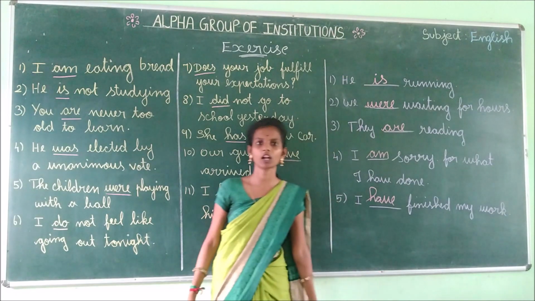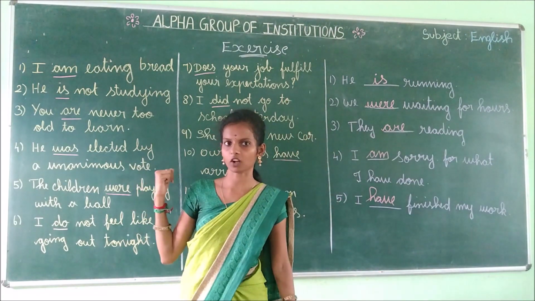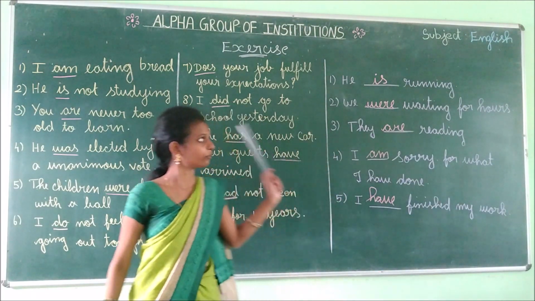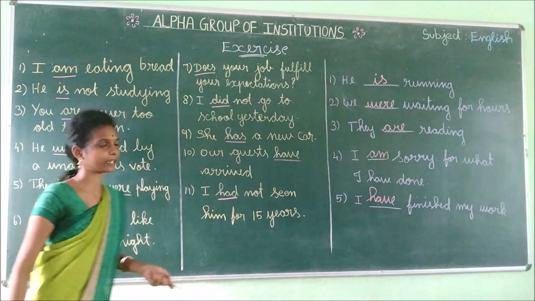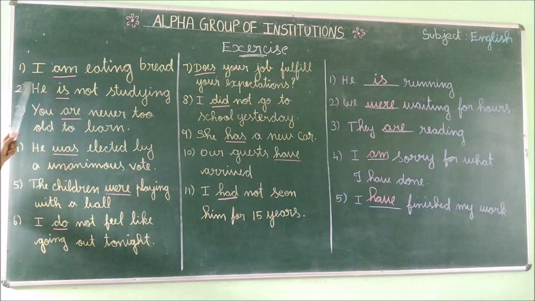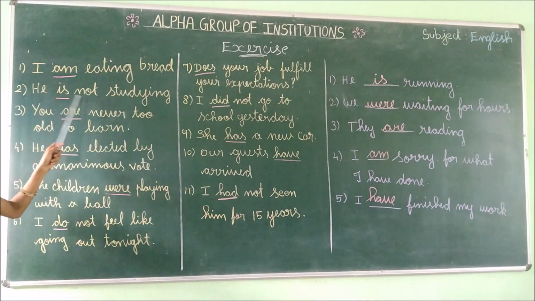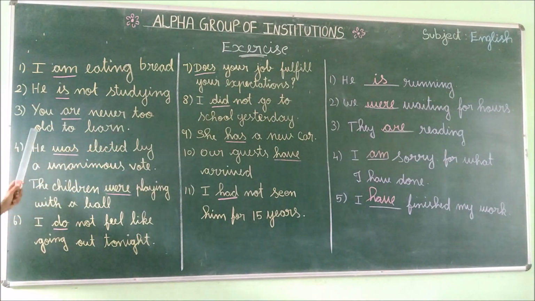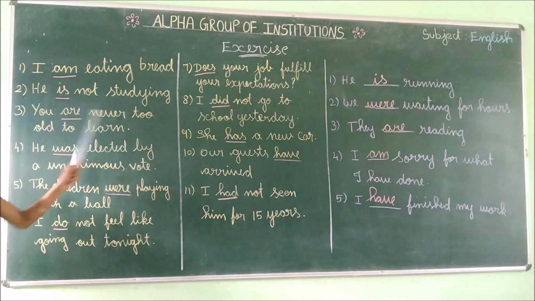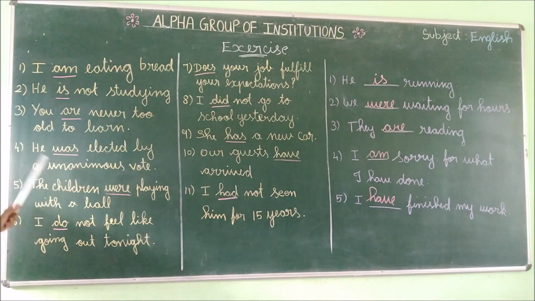Okay, children, have you all understood what is primary auxiliary verb? Once again, we recall from the first exercise. Okay. I am eating bread. He is not studying. You are never too old to learn.